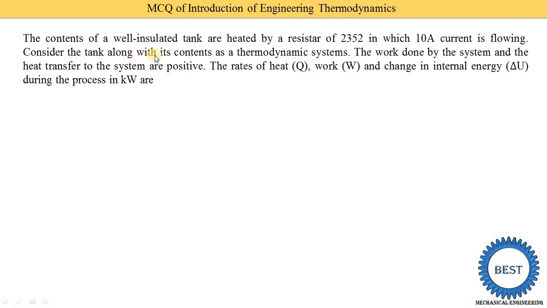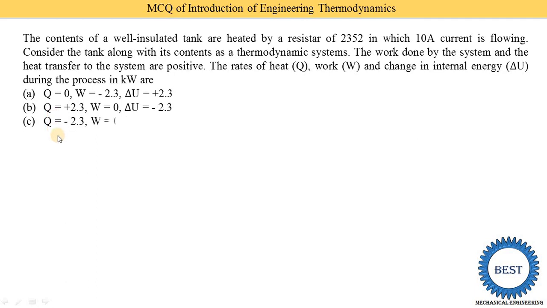Consider the tank along with contents as a thermodynamic system. Work done by the system and heat transfer to the system are positive. We need to find the rate of heat Q, W, and the change in internal energy during the process.